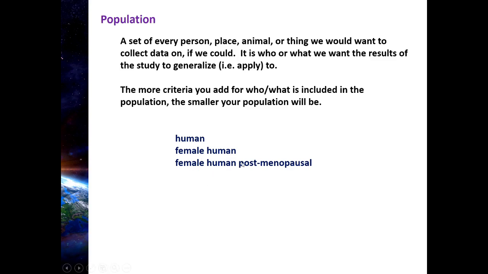And then if I add a third criteria, all right, female human postmenopausal, I'm making my population even smaller. And if I add yet another criteria, what's going to happen? I'm going to make it even smaller still. So female, human, postmenopausal, never been pregnant. Maybe that's the population. I'm not interested in anybody else. I'm going to do a study. I define my population with those criteria. Anybody who does not meet those criteria is not part of my population, and that's because I'm not interested in them. Okay, so do you see how this works?